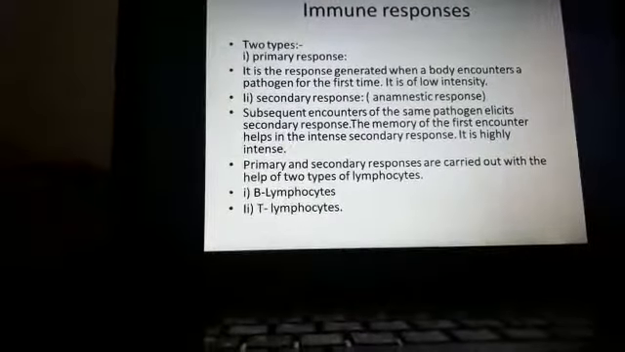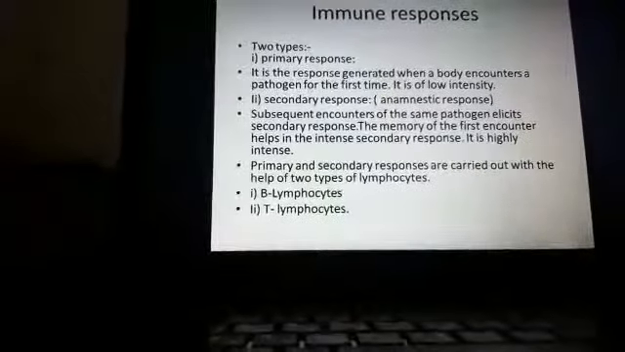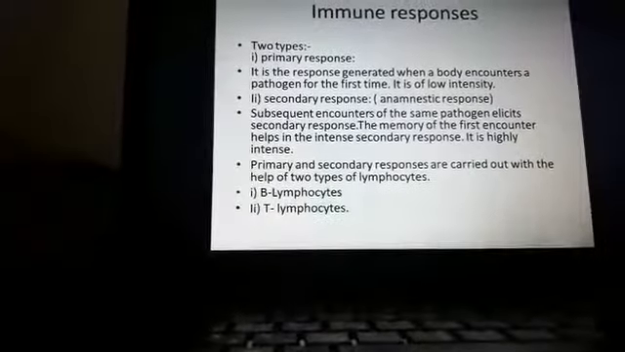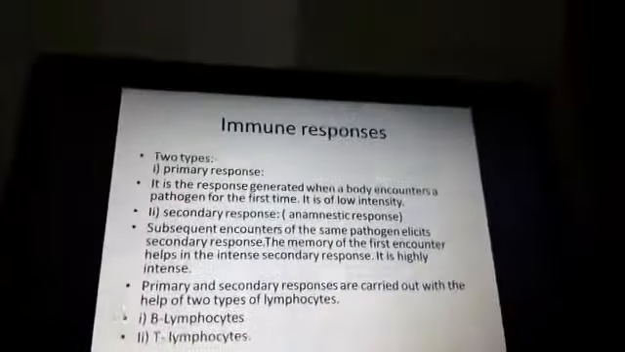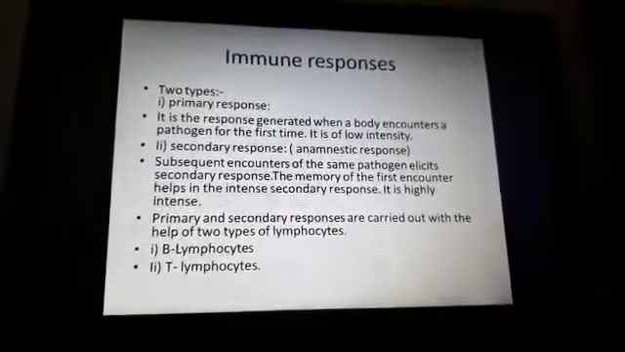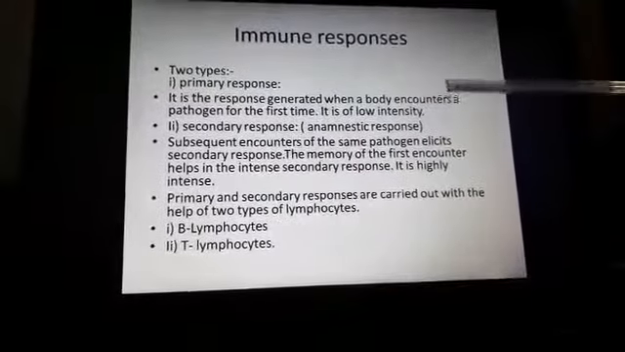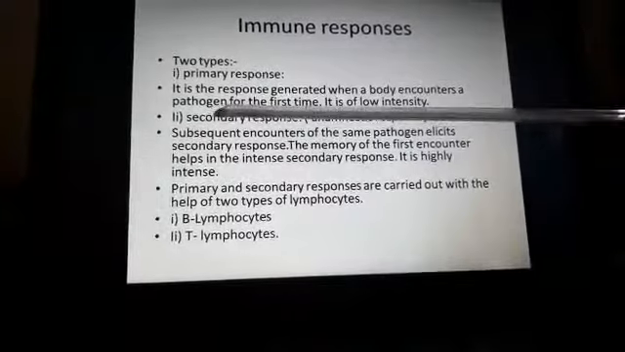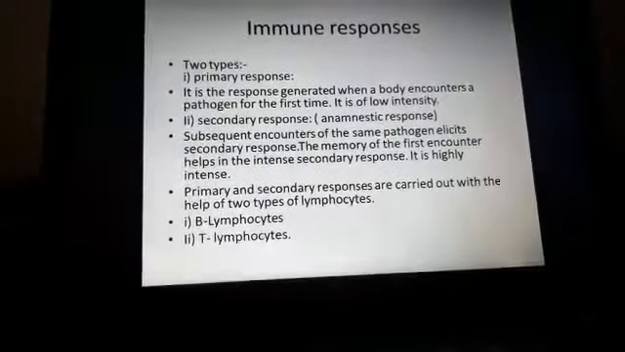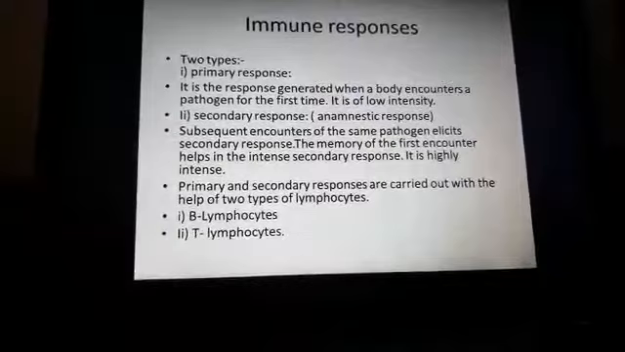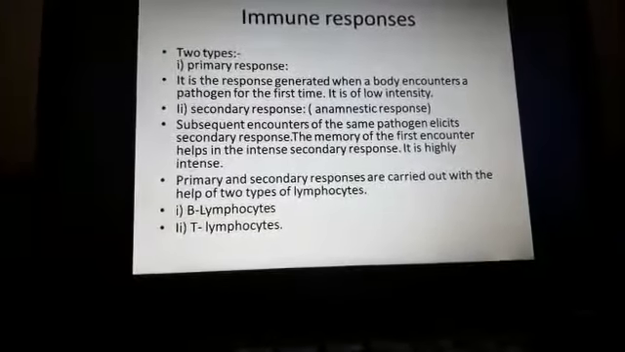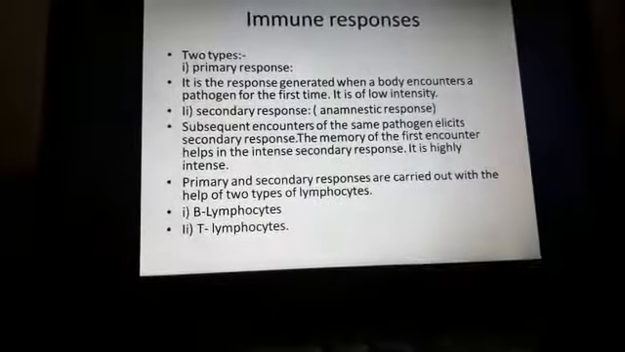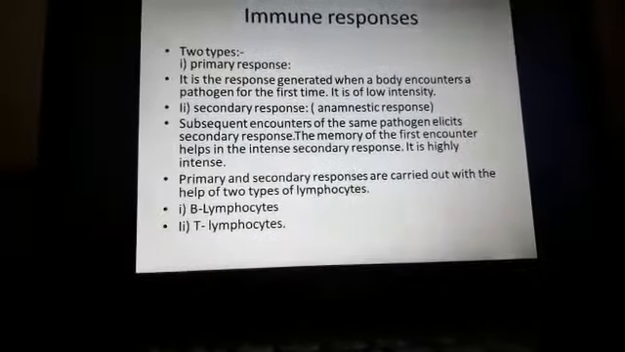For example, for cholera, if the cholera-causing pathogen enters our body, immediately the body encounters the pathogen. That is called what? Primary response, generated when your body encounters a pathogen for the first time. The first time, the pathogen is encountered with the help of the primary response. Actually, it is of low intensity.